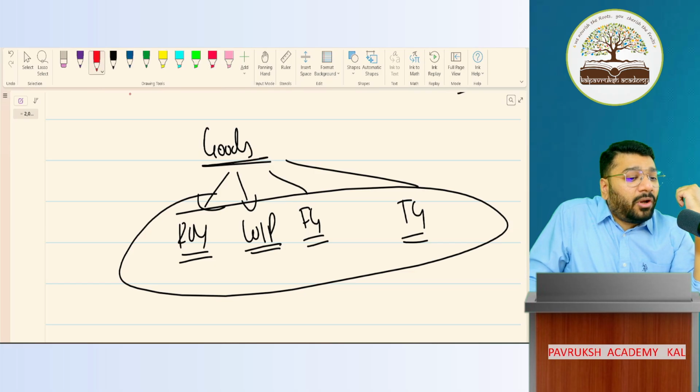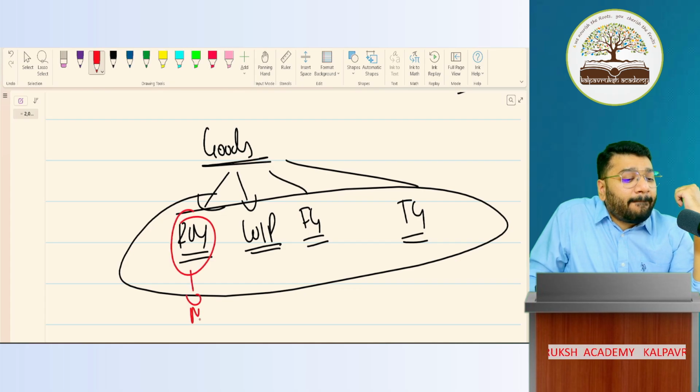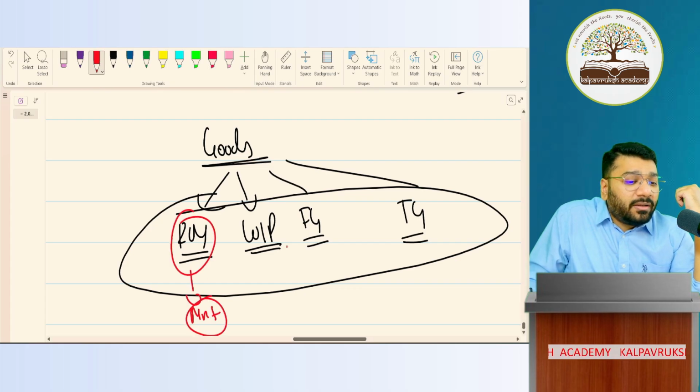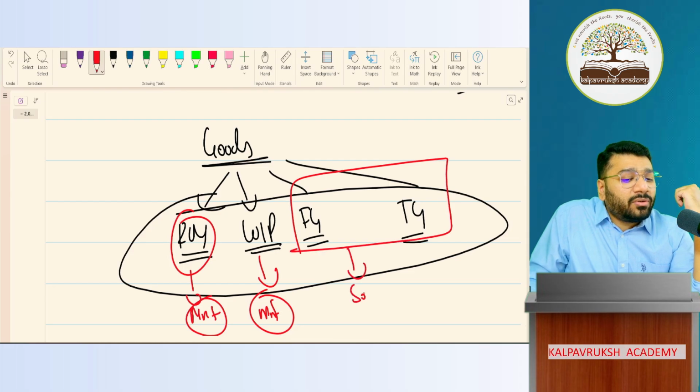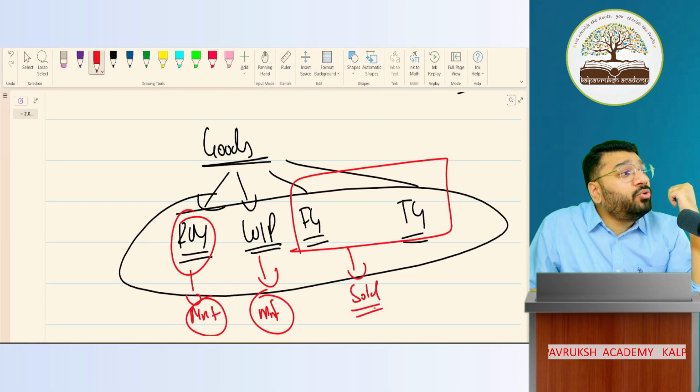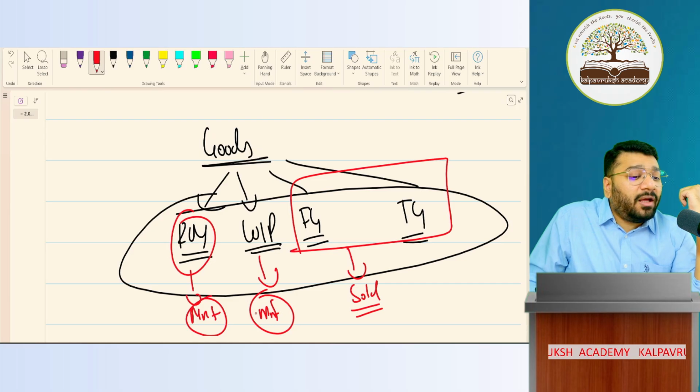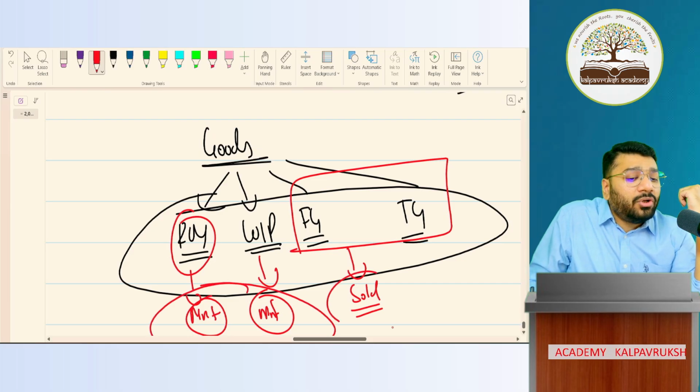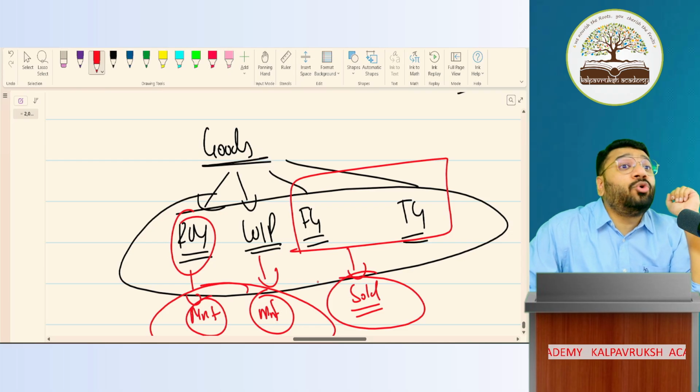So raw material alone, I'll not sell it. I'll use it for the manufacturing purpose. WIP is also converted to finished goods after manufacturing. And these two are to be sold. So what is goods? Goods are physical items and things which are either used in manufacturing or sold. Only these are called as goods.